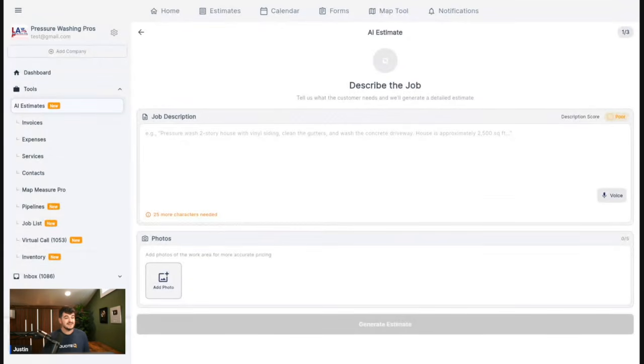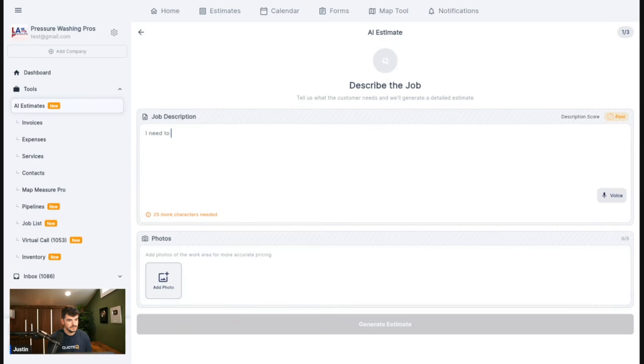The first one I want to take a look at is our new AI estimates. So if you guys are having trouble pricing your services, this is exactly what you need right here. This is going to use AI to help you put together quotes. So first and foremost, we have to write a description. And what we're going to do is we're going to write a description for sealing a wood deck.